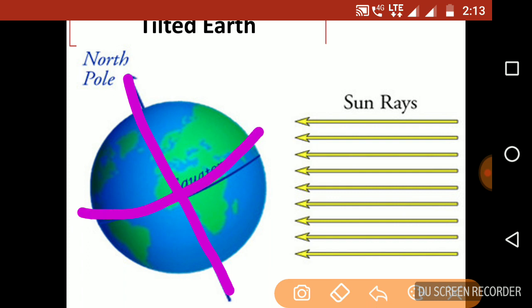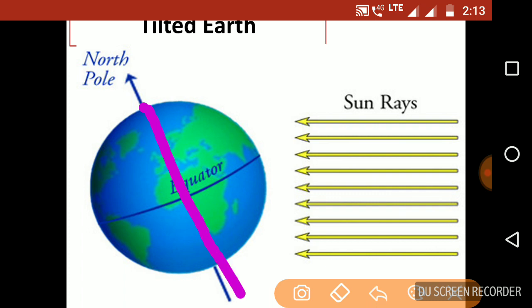That means if the sun rays come and fall on the equator in this position, you can see, I just draw a straight line connecting the poles.